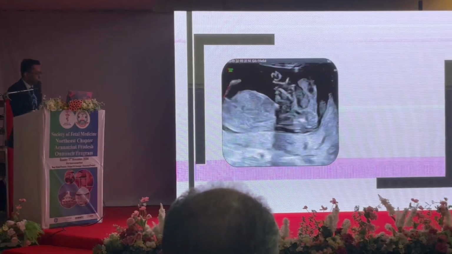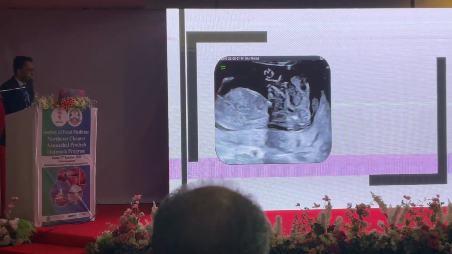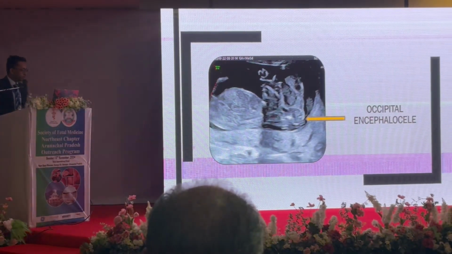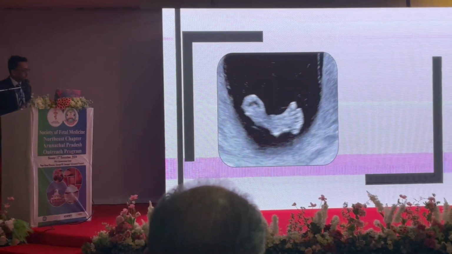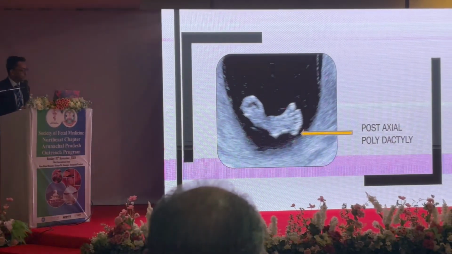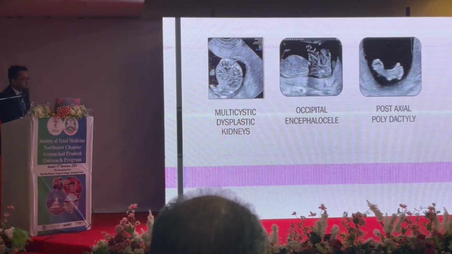adequate amount. On careful search, we could see one more striking finding and that was an occipital encephalocele. So it prompted us for more evaluation and on careful search, we could see one more anomaly and that was a post-axial polydactyly. So in this case, we found 3 major findings.